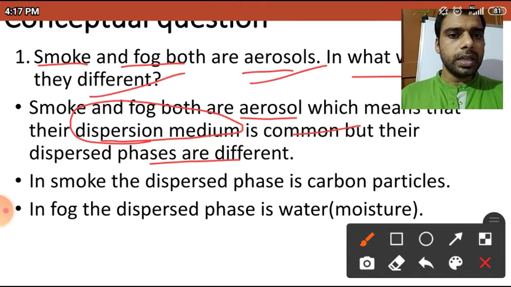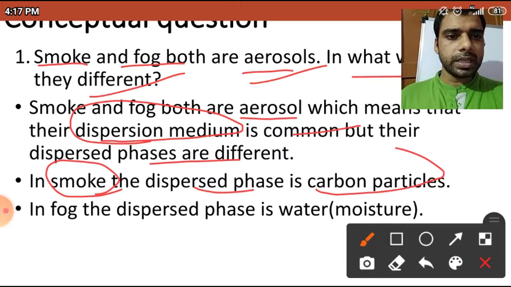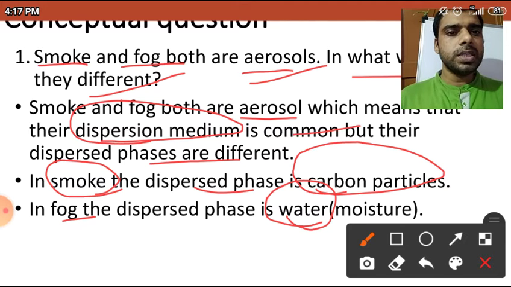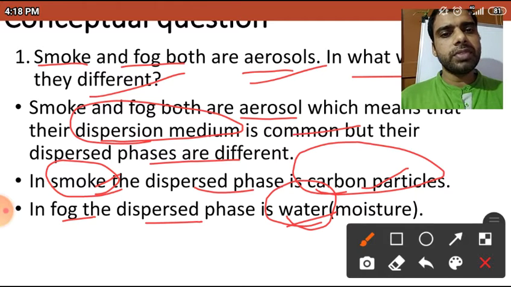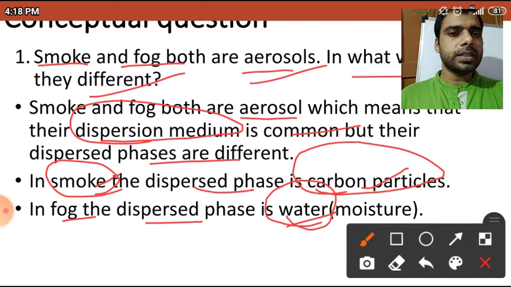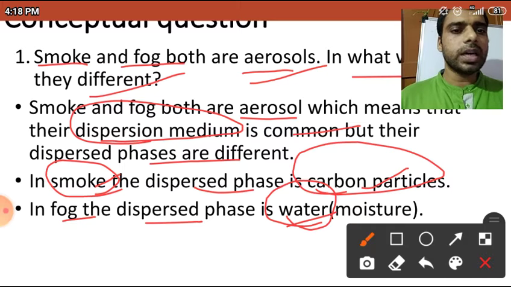In smoke, the dispersed phase is carbon particles, but in fog the dispersed phase is water. Dispersion medium there is no issue, but in the smoke carbon particles would be the dispersed phase, and in fog water would be that. So this is one difference by which we can say that smoke and fog are different.